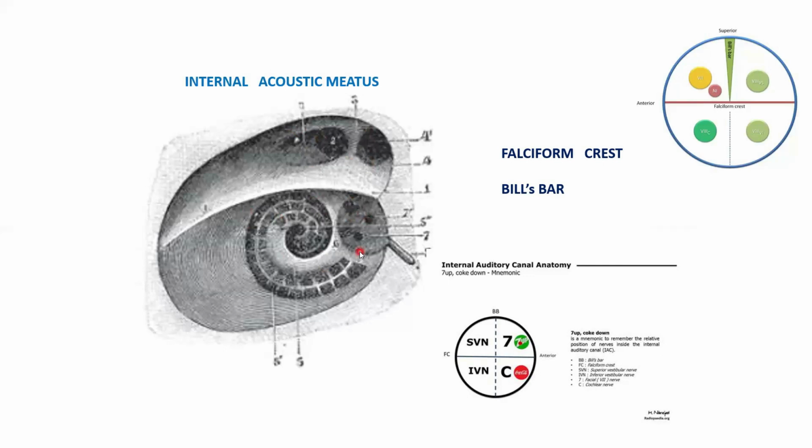So we know that the seventh nerve and the eighth nerve are going to enter the internal acoustic meatus. The vestibular division is going to split into a superior division and inferior division, so that we can easily tell. Superior division goes above the falciform crest and inferior division below the falciform crest. The only confusion is between the seventh nerve and the cochlear division. Remember, the seventh nerve lies in the antero-superior part and the cochlear division below. This is another mnemonic you can use: 7-Up and Coca-Cola below.